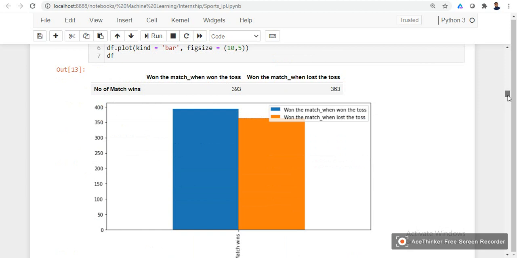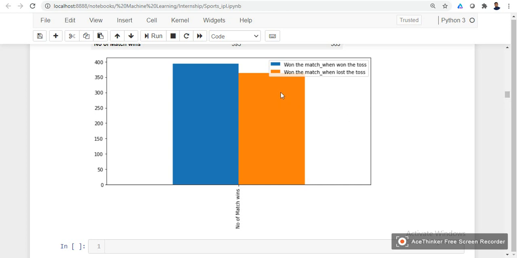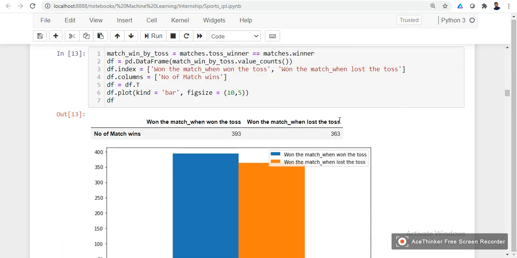Okay, so if you can see here in the bar chart, the teams that have won the match when they have won the toss: 393 times the team that won the toss has won the match, and then 363 times the team that lost the toss but won the match.